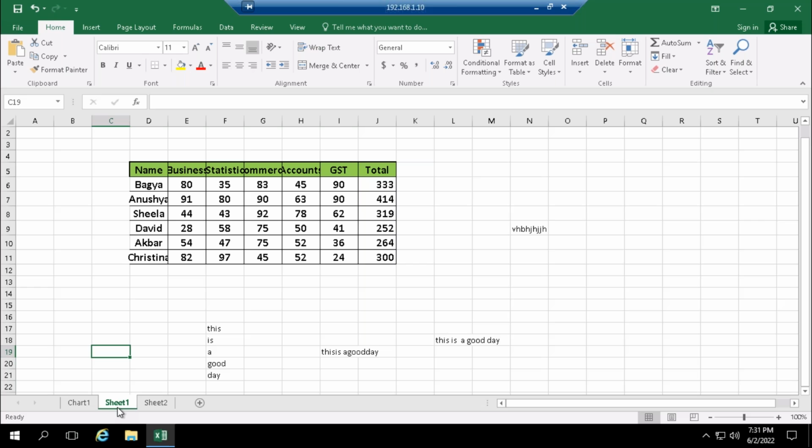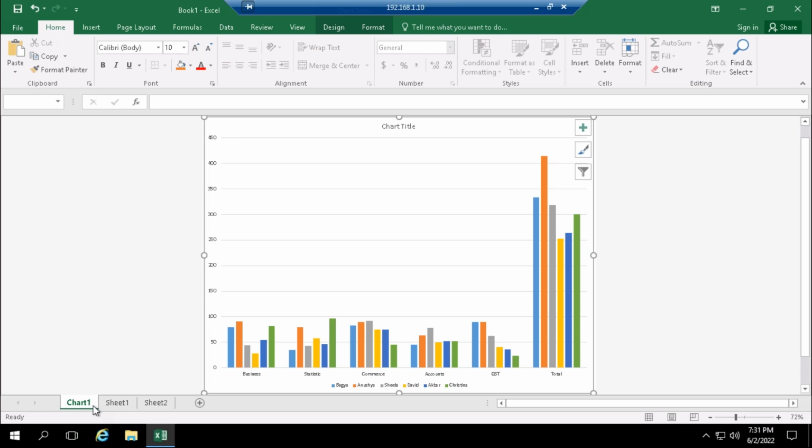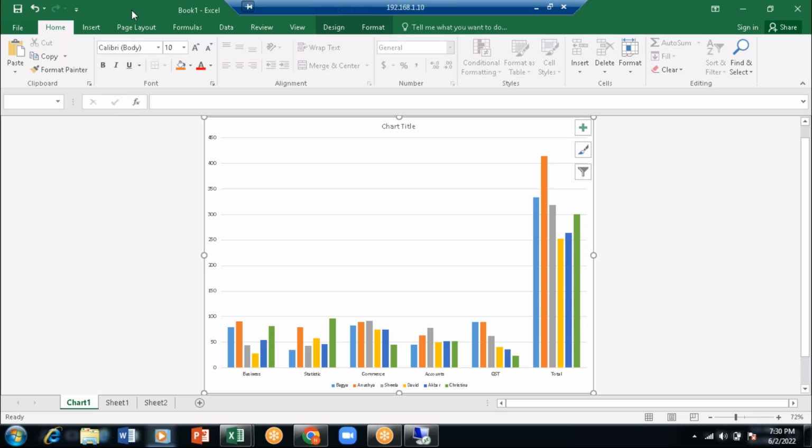To move from one sheet to another, you have to use Control Tab. Or in case it is not working, you can also use Control plus Shift plus colon. Even this is not working for me.